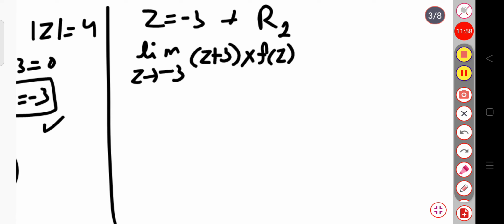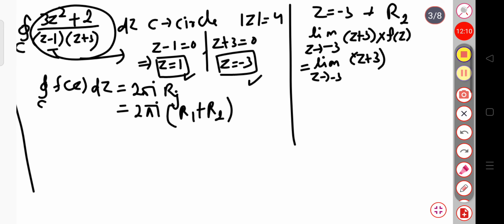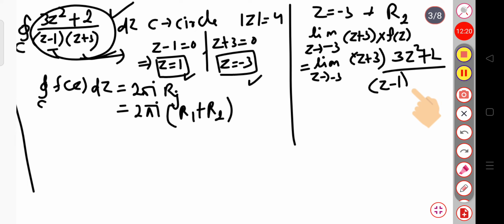Here the value of f of z is 3z square plus 2 divided by z minus 1 into z plus 3.